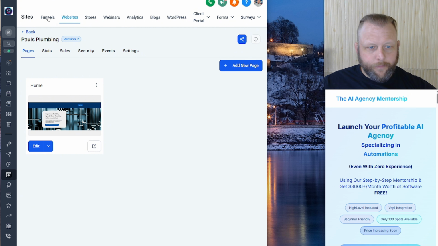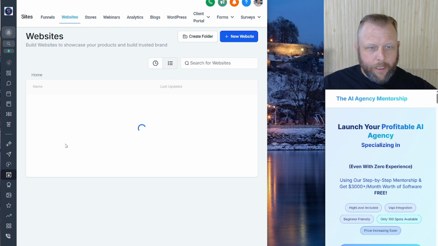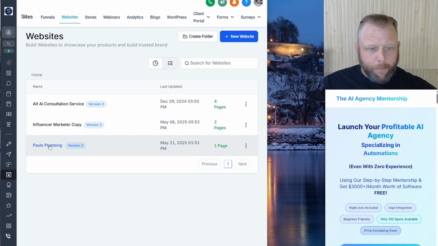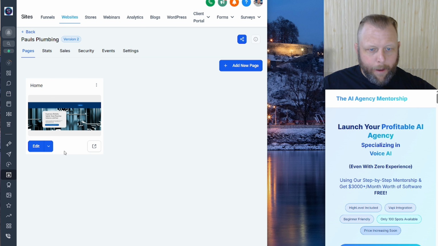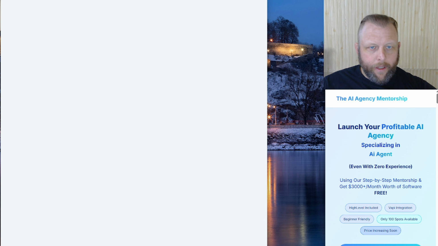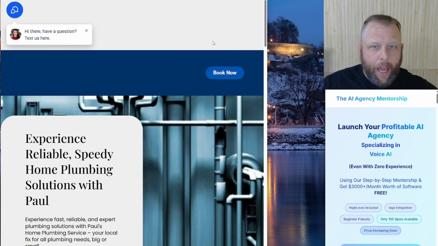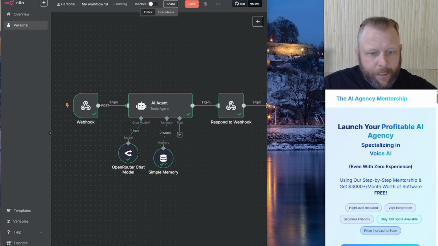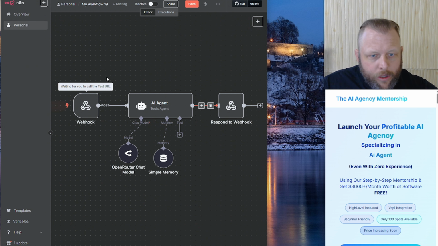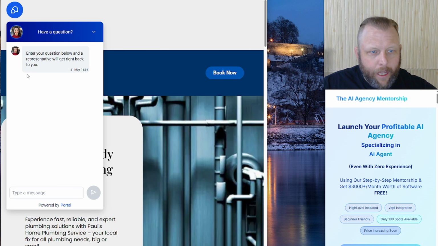And then we are going to pop up the website and see if the chat bubble is in there. Now, because we're in the test phase, I'll show you how we can fix that. So in there she is at the top. I just need to hold this test phase in here. Because we have the test URL in here, we're going to have to keep pushing the test button. So all we have to do is say questions below, and I'm just going to say, hi there.